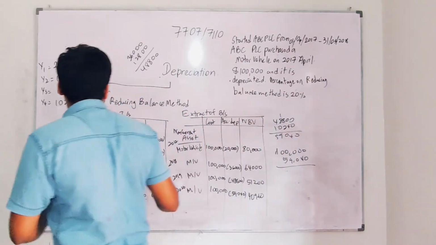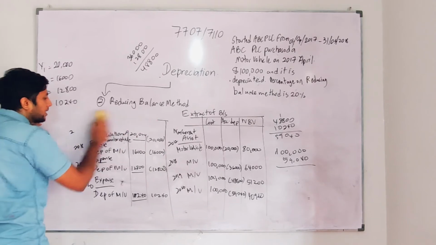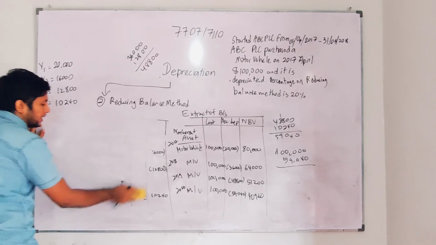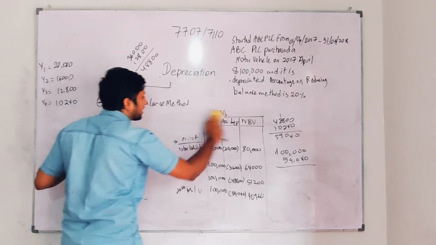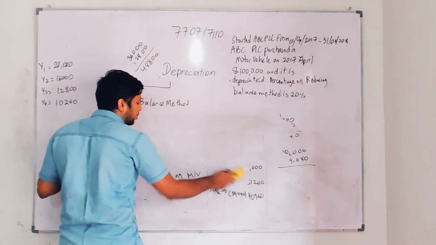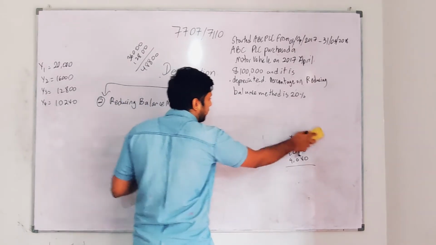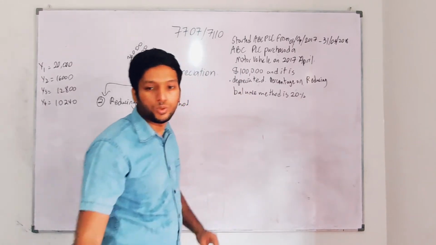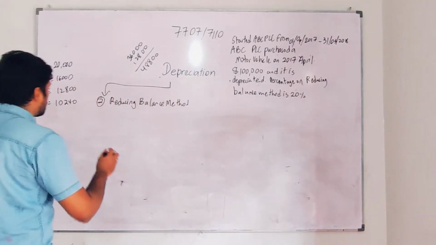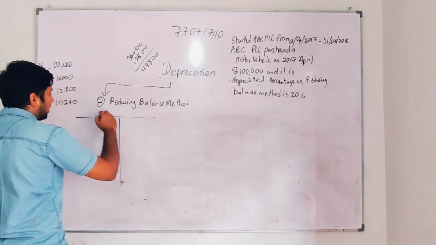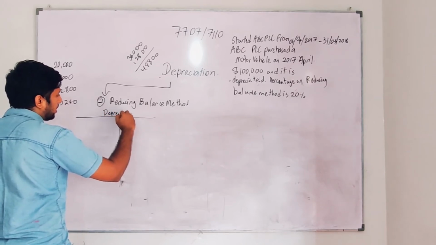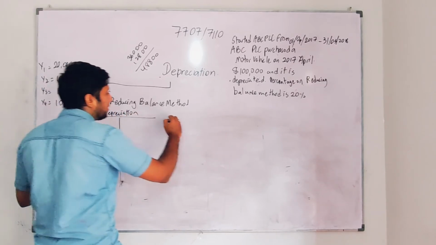So let's move on to the point we want to speak about. Extract of income statement is done. Extract of balance sheet is done. I'm going to teach you how to record it under depreciation and provision for depreciation adjustments. This is the last part of the reducing balance method. The last one is provision for depreciation.